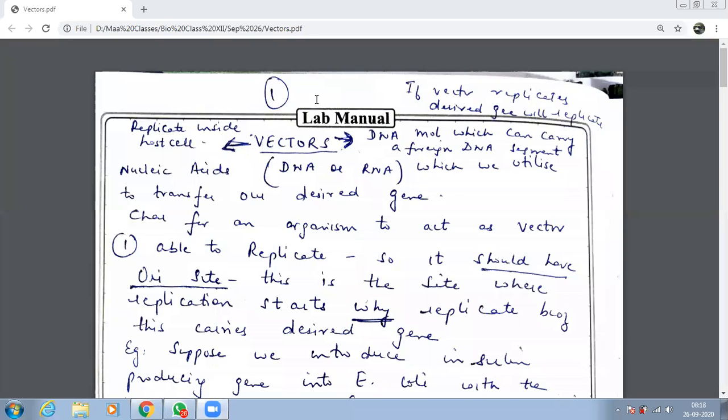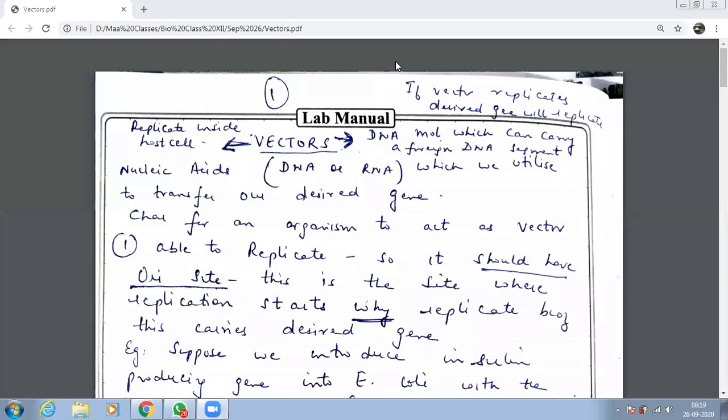Today, we are going to study something very important in biotechnology, that is vectors. Okay, beta? Anybody knows what is a vector? You must have studied it in malaria when you were small. Which organism acts as a vector in malaria? Tell me, beta, quickly. What is the causative organism of malaria? It starts with P. Name the causative organism of malaria. It is Plasmodium. And what is the vector?